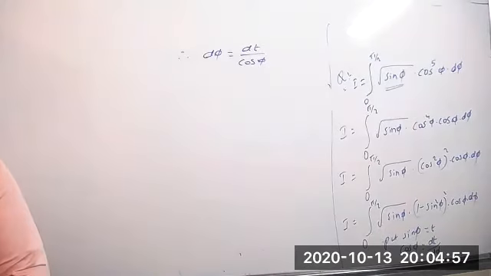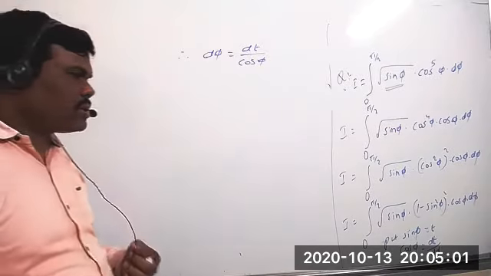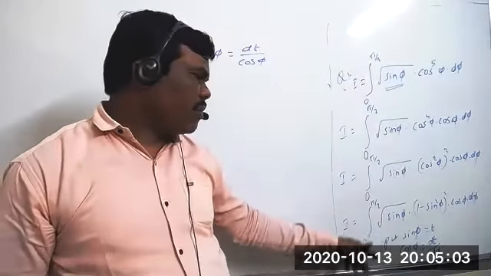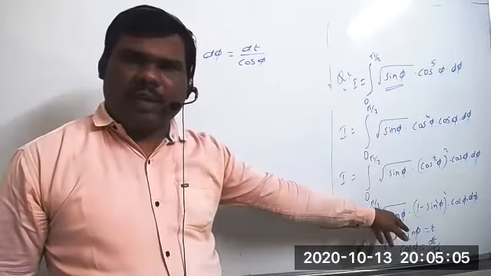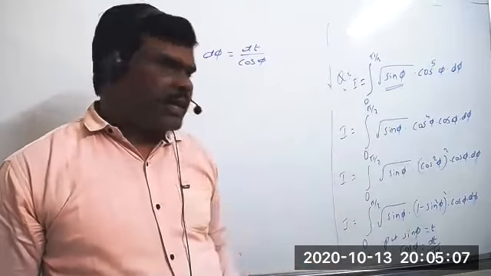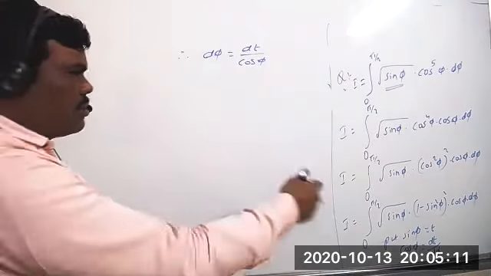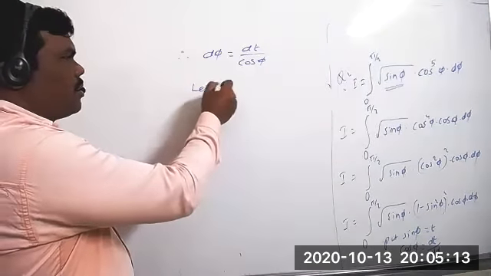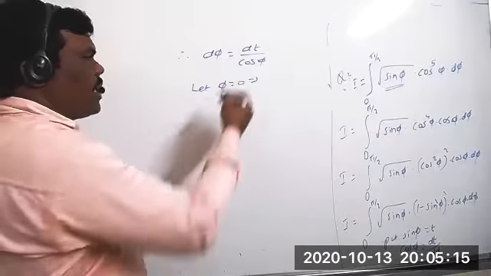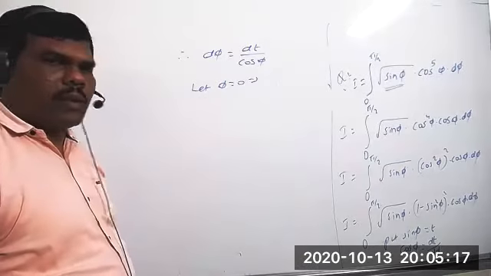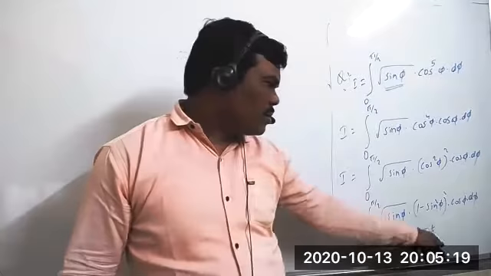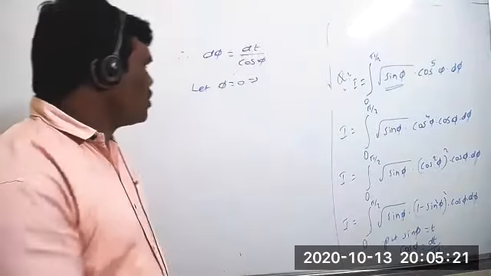But we are taking the substitution, so first we have to change the limits, because whatever limits are given here are the values of phi, but we are taking t. So compulsorily we have to find the value of t. First, let phi equal to 0. Then the value of t equal to how much? Sin phi equal to sin 0 equal to 0 only.